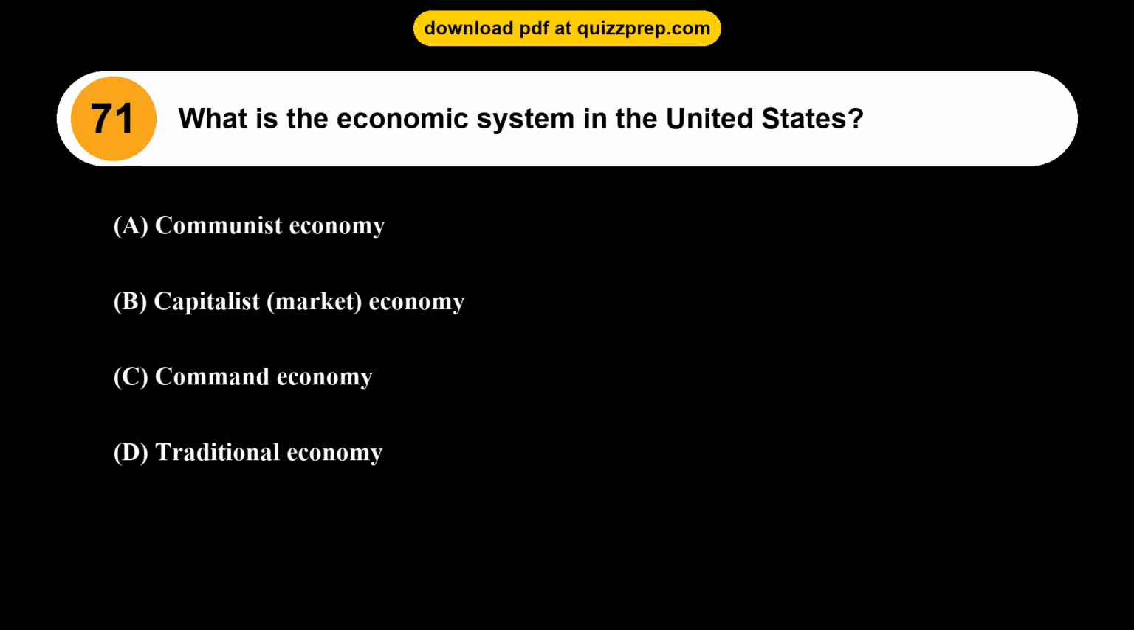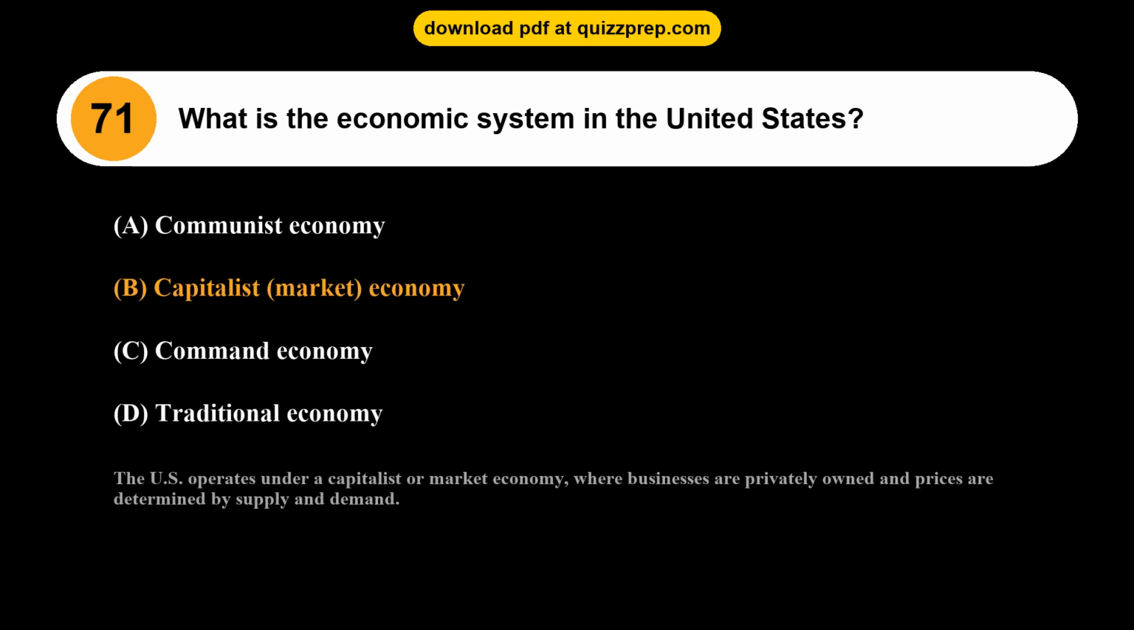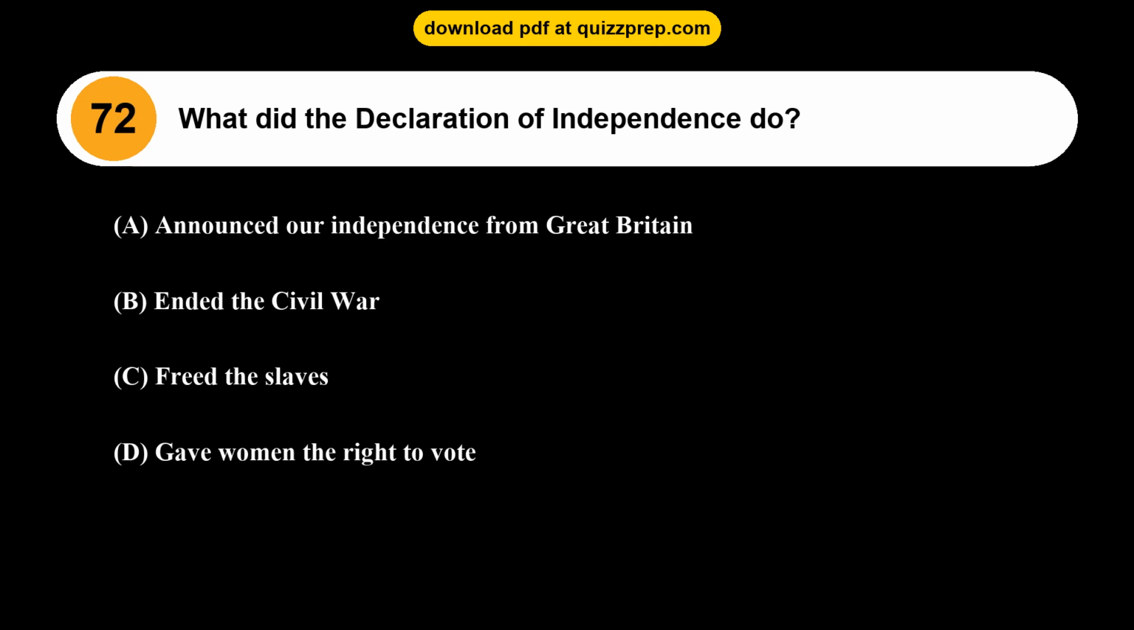Question 71. What is the economic system in the United States? Option A, communist economy. Option B, capitalist, market, economy. Option C, command economy. Option D, traditional economy. The correct answer is option B, capitalist, market, economy. The U.S. operates under a capitalist or market economy, where businesses are privately owned and prices are determined by supply and demand.